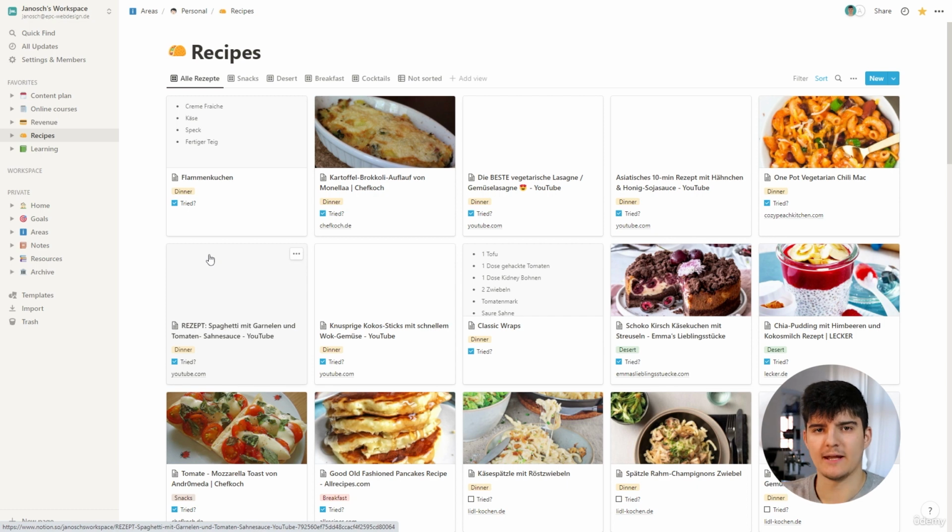Next up, we have my recipe database, and this is basically like the database that we used for many of the examples throughout this course so far. It's a bit different, but still pretty similar. It's a big collection of all the recipes that I really enjoy, be it food or cocktails or desserts, snacks, basically everything. I really plan to expand that in the future because I enjoy having this ever-growing collection of recipes and things that I like to eat. So that's something that I really use Notion for quite a lot.